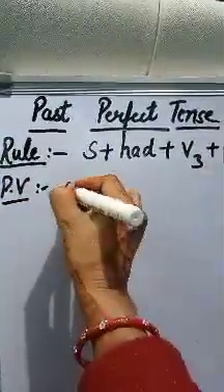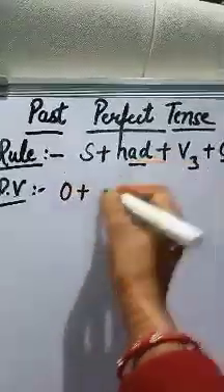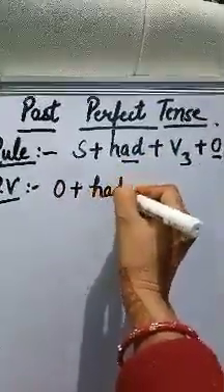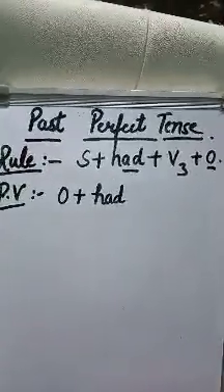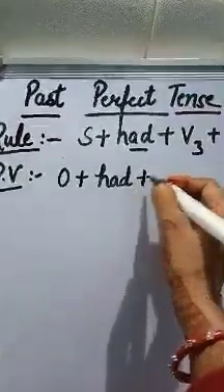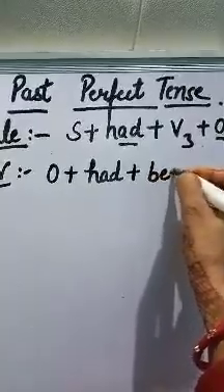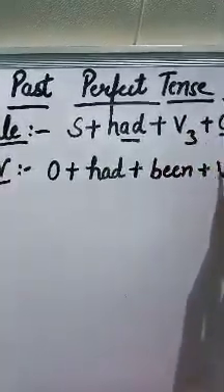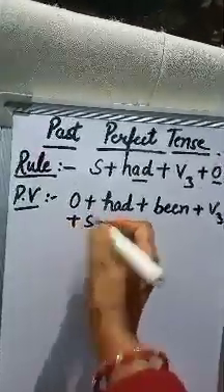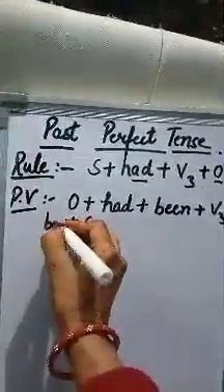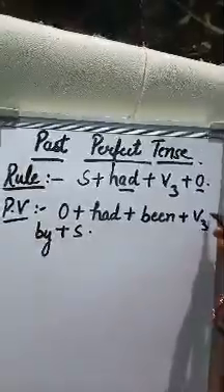first we will write object, then same helping verb remains same whether the object is singular or plural. Okay, then here there is addition of been, then again third form of verb, then by, then subject.